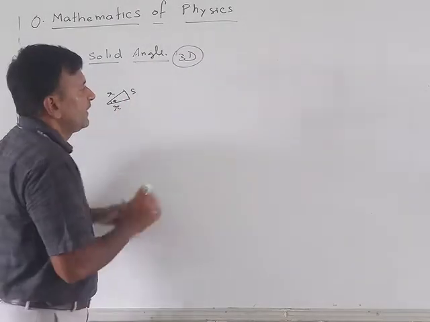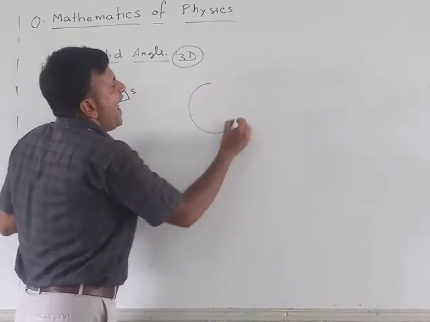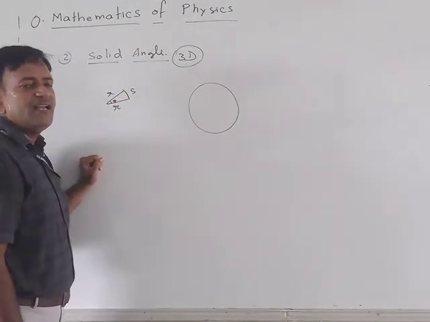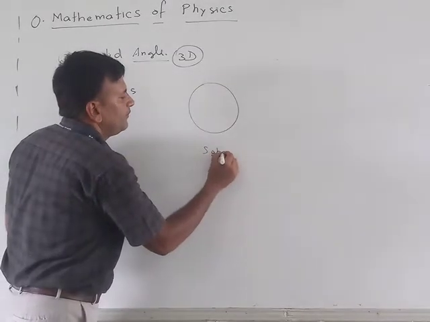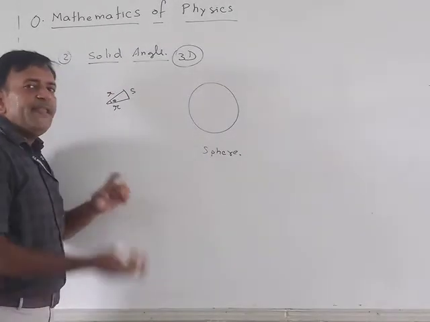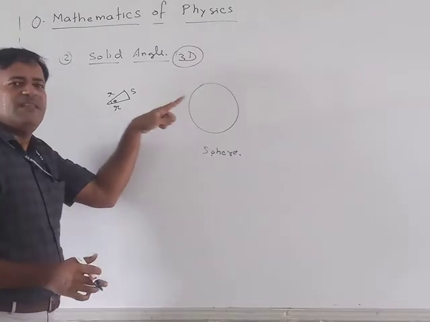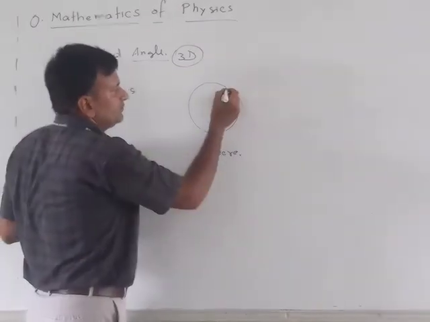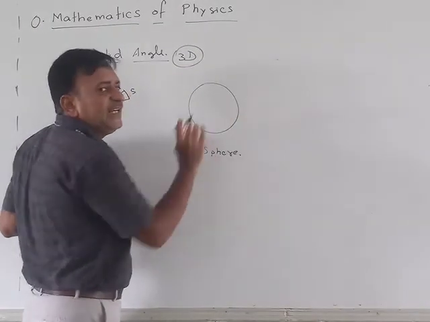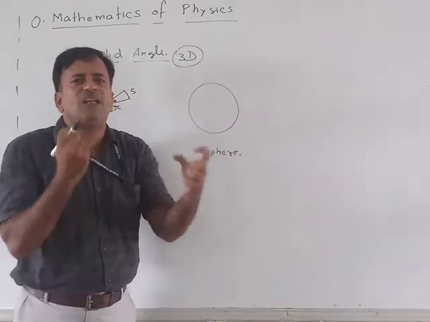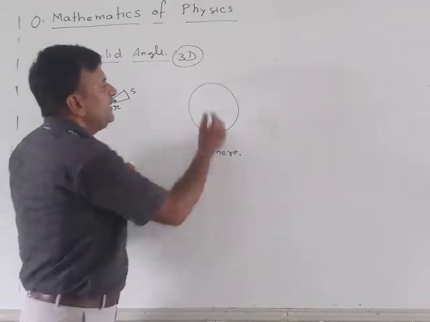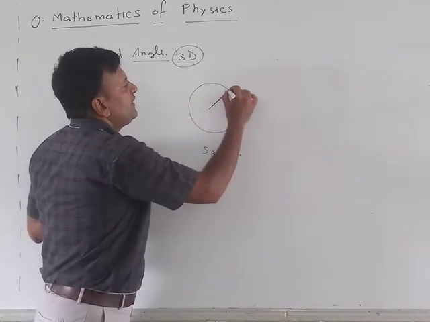Now, I have another circle. No, this is not a circle, this is a sphere. And now I am cutting one more part from this sphere, just like we cut slices from a watermelon. But that cut has to be made in the center.